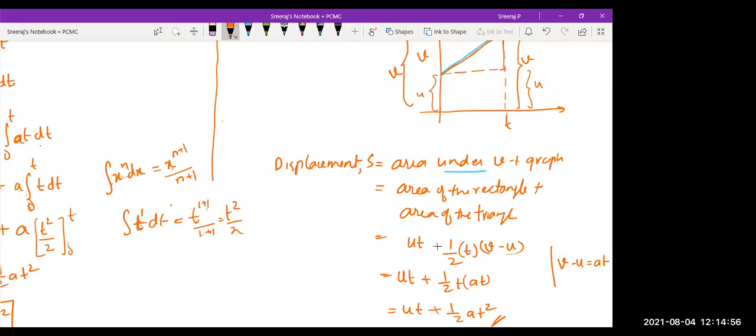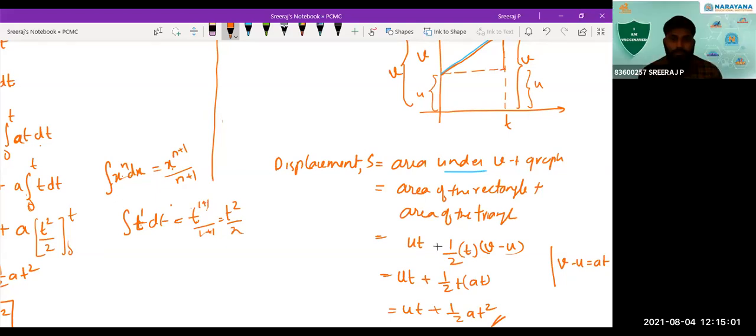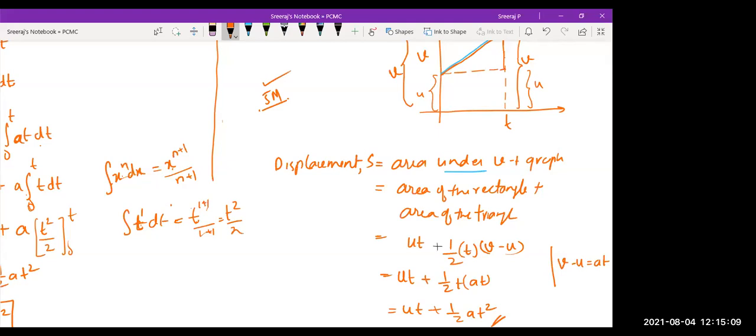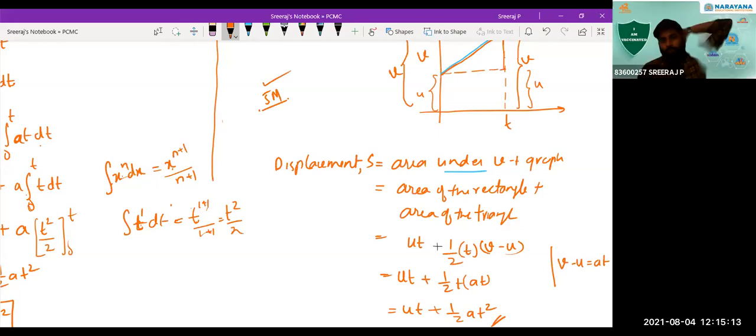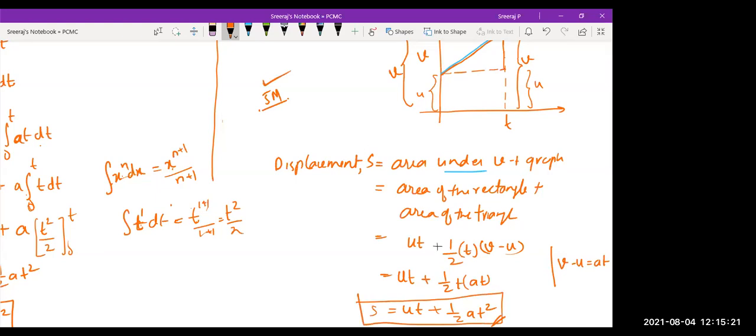Sir, is it for 5 marks because we are deriving 4 formulas? Yes, only this graphical method will be asked for 5 marks. It's an important question for 5 marks. We are not deriving all 4 formulas here. Just one equation, only S equals UT plus half AT square, you are deriving here. For that it will be asked for 5 marks.